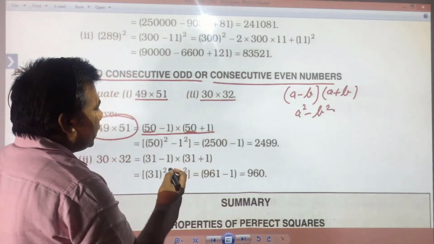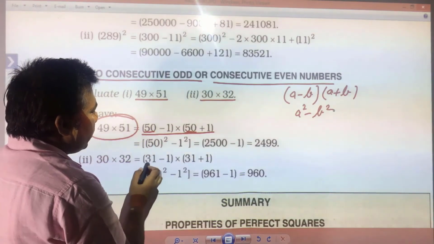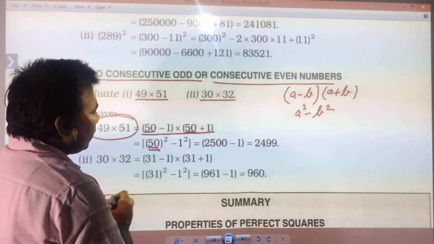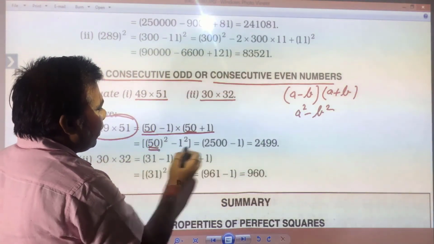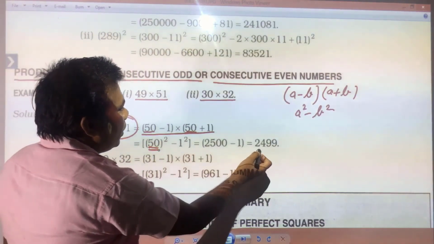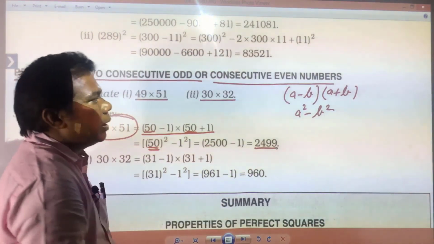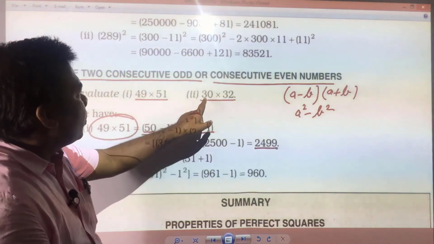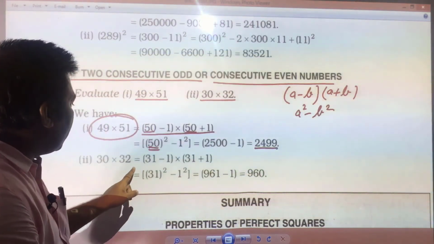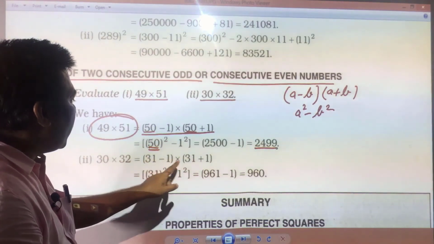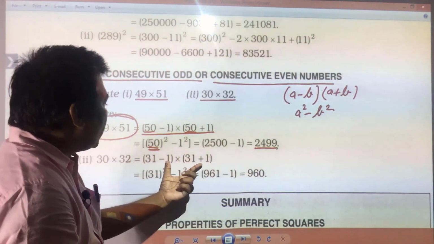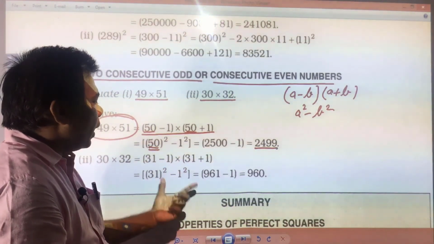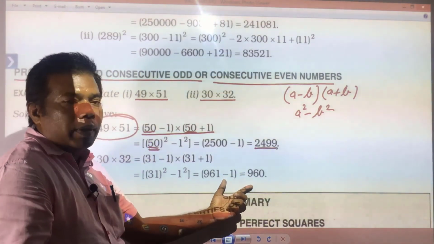So, in this formula this has been put a square minus b square, a square is equal to 50 square and that became 2500 minus 1 square, you got 2499. So, in this way this is required to be divided. Suppose 30 into 32 can be written as 31 minus 1 and 31 plus 1. So, that in formula it can be written and easily can be evaluated.